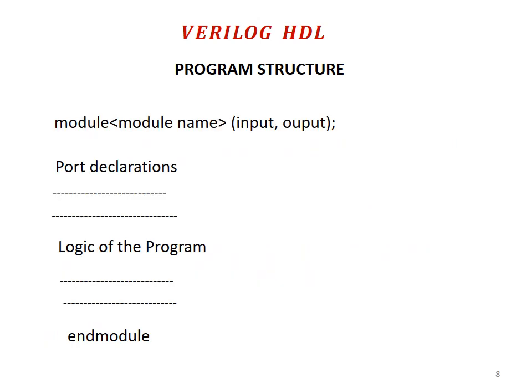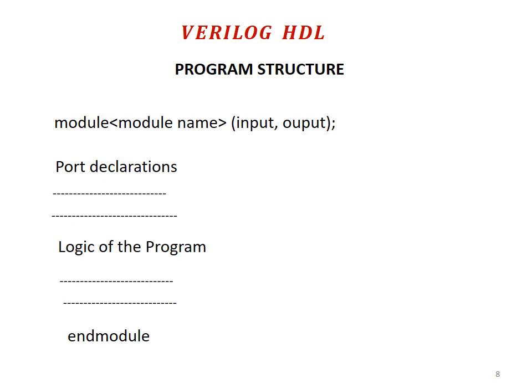Now we will discuss in detail the structure of the module. Every program starts with the keyword module, and this should be in lowercase letters. Then for the module you have to give a name, which we call the module name.